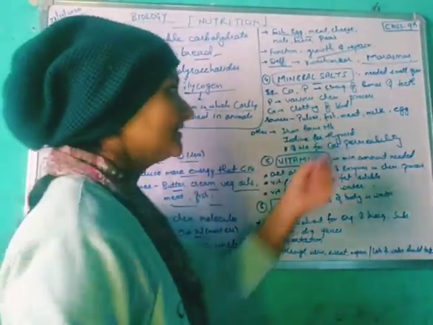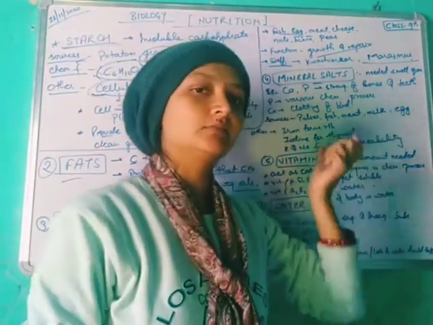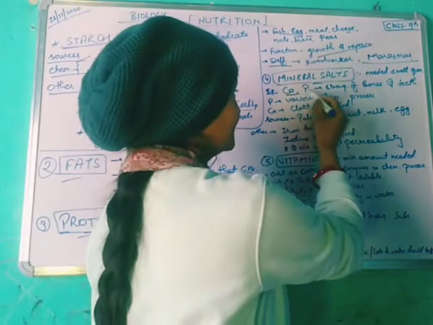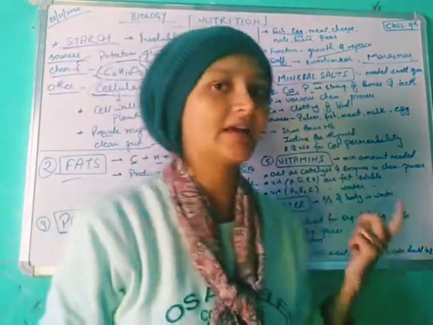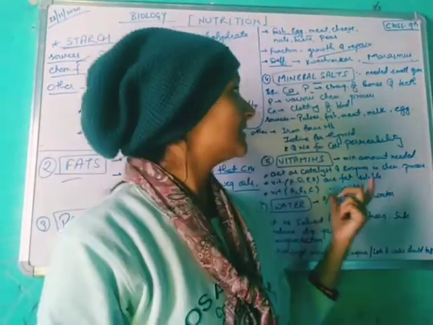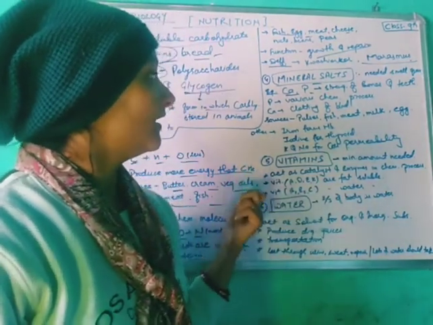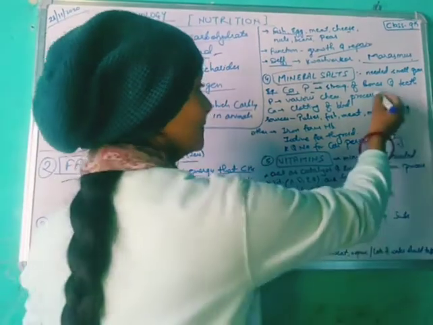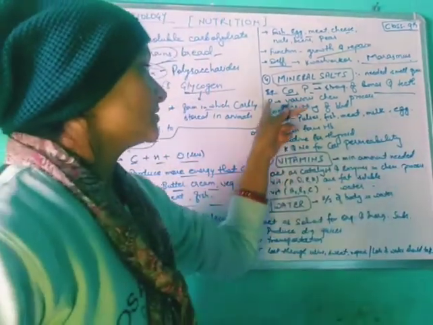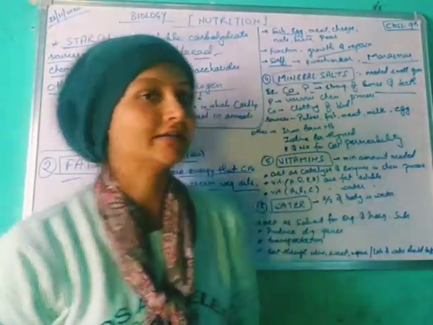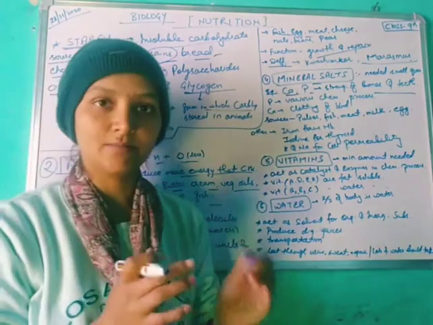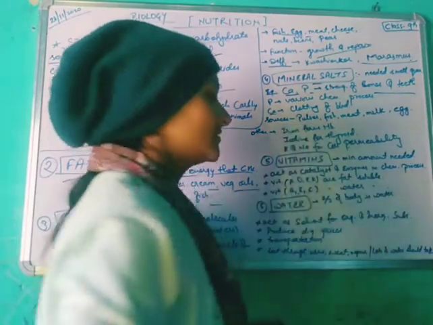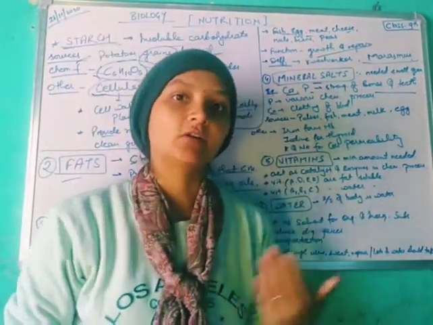Next class is mineral salts. Mineral salts are needed in small quantity. Examples are calcium and phosphorus, which are used for strengthening bones and teeth. Phosphorus also helps in various chemical processes in our body. Calcium helps in clotting of blood.